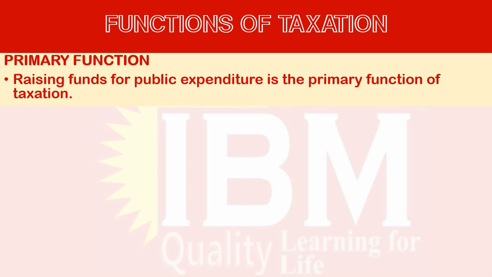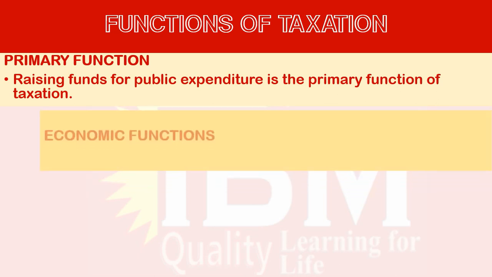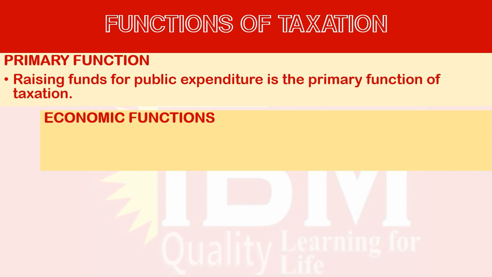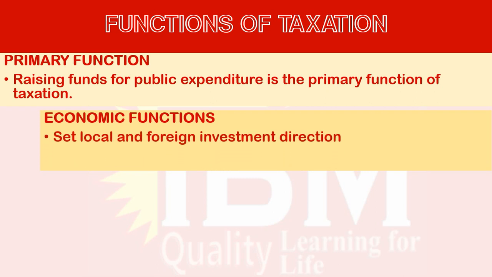So this is the first function, and moving to the second function, the social and economic functions. First we will study the economic functions. Set local and foreign investment direction. If we want to increase investment, we have to give some tax deductions. Wherever the tax deduction is given, investment will increase. If the government, on the other hand, plans to reduce investment, they will increase the tax. When taxes increase, the investors will divest. So local and foreign investment can be directed to increase or decrease, and taxation can be used as